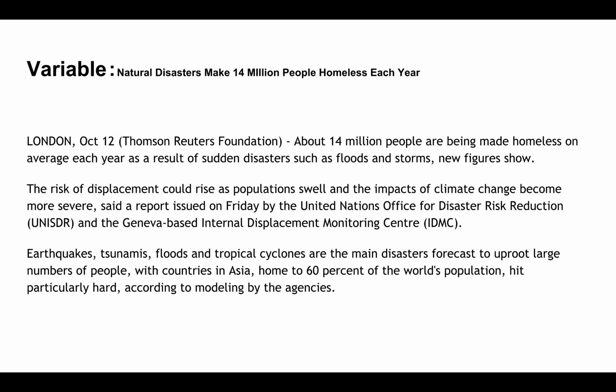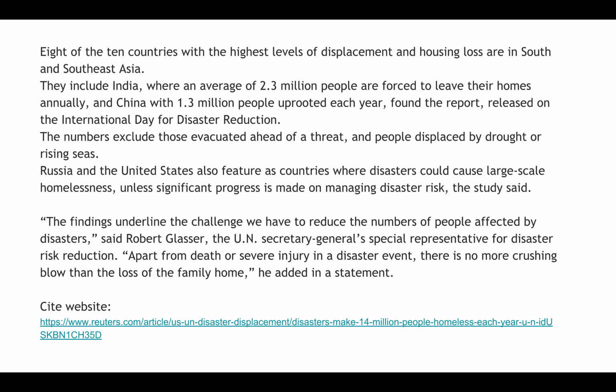Disasters make 40 million people homeless each year, and the record displacement could increase as the impact of climate change rises, said a report issued on Friday by the United Nations Office for Disaster Risk Reduction, based on the Internal Displacement Monitoring Centre. Eight of the 10 countries with the highest level of displacement and housing loss are in South and Southeast Asia.